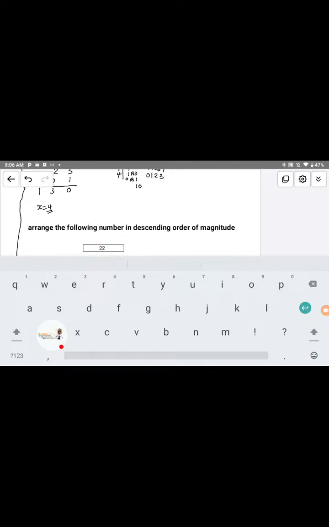Let me say comma. The second number we have is 3, 4. This one is in base 5, but I will write it using pen, not by typing. And then the third one is 2, 1. These are the numbers.